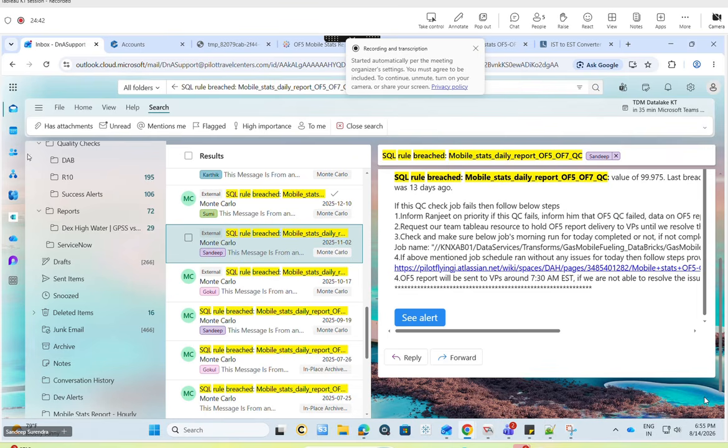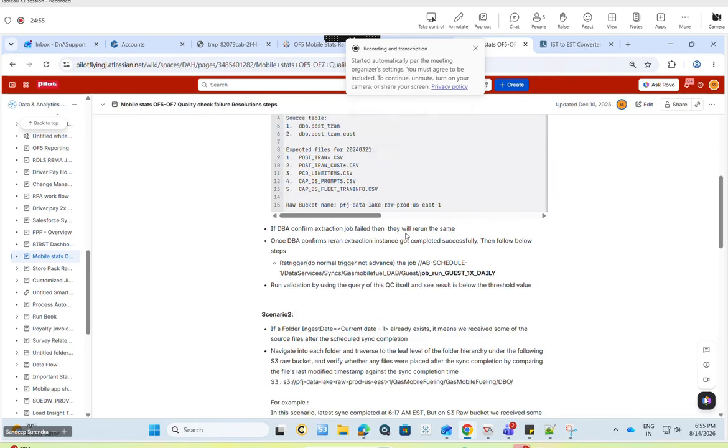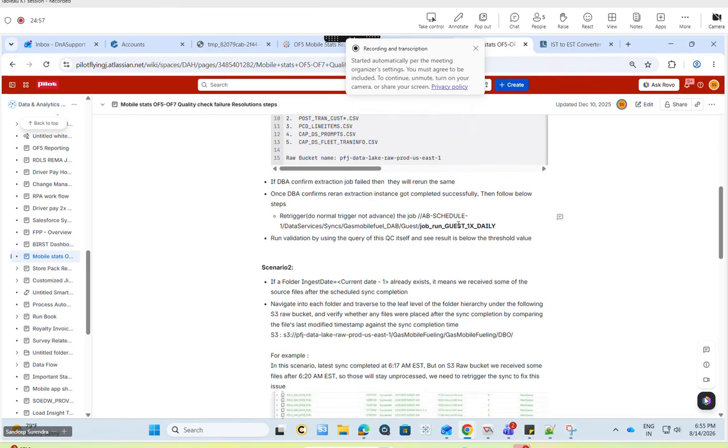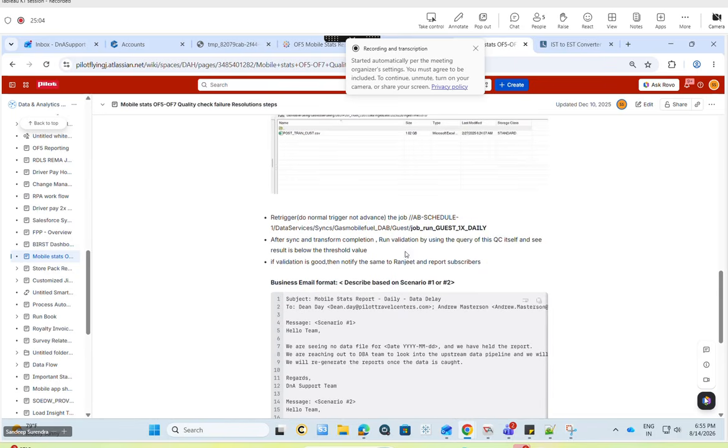Once we are sending the mail to DBA, once they come back stating that the data is up, what we need to do? Here, the steps are there. We need to trigger the sync job. We have a sync job. This is the sync job. This sync job automatically triggers the transform.